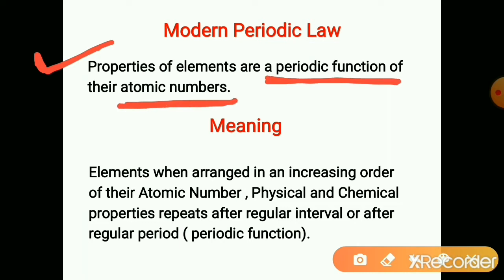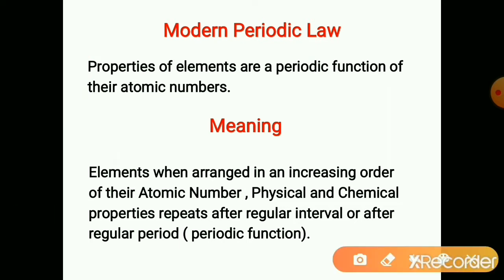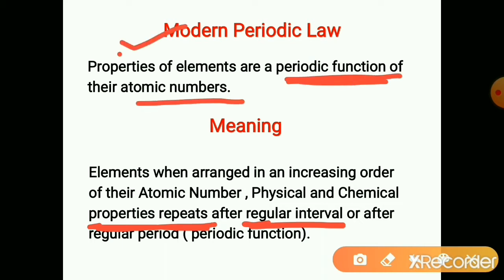It means when the elements are arranged in increasing order of atomic numbers, after regular intervals properties get repeated. It is the periodic function.